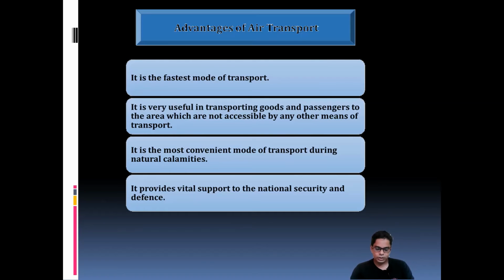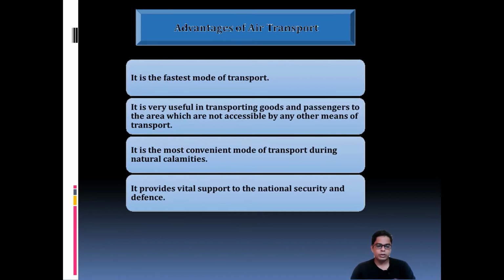That is why it has strategic importance, as soldiers, arms, and ammunition can be airlifted by this, and it can be used over a wide area for defense purposes. It is also convenient for transport during natural calamities. During natural calamities, as we already discussed with Pavanhans Private Limited, this also occurred at that time. Okay, these are the advantages.